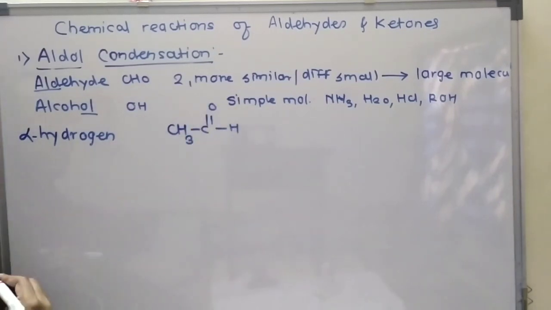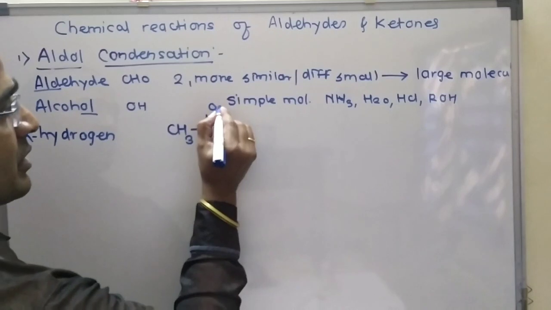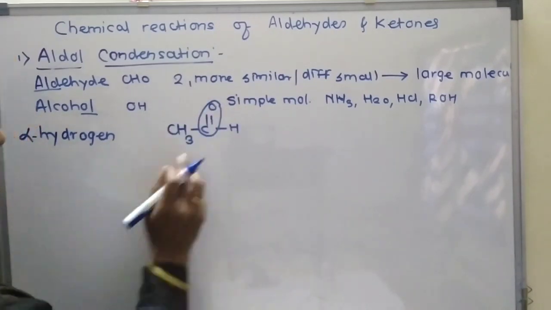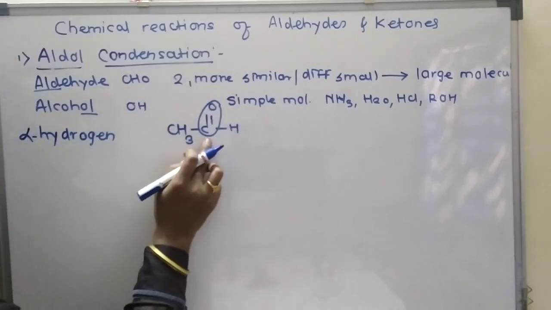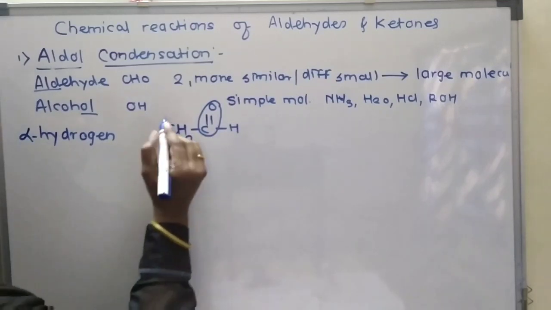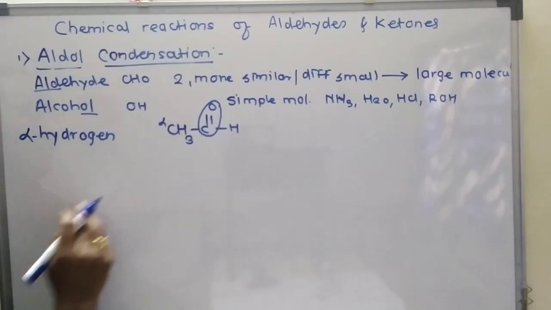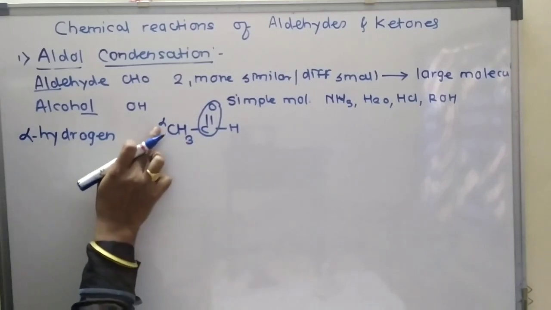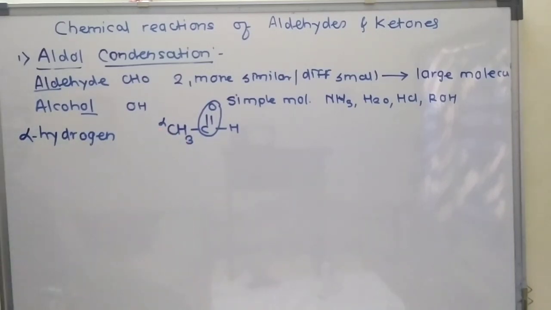This one is acetaldehyde or ethanal. Here this is the carbonyl group, and this is the carbonyl carbon. The carbon which is adjacent to the carbonyl carbon is called the alpha carbon atom, and the hydrogens present on the alpha carbon atom are called alpha hydrogen atoms.